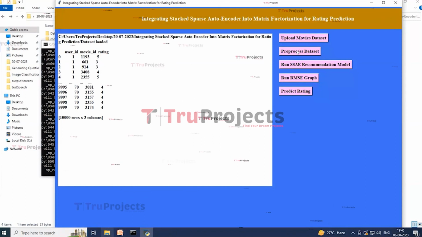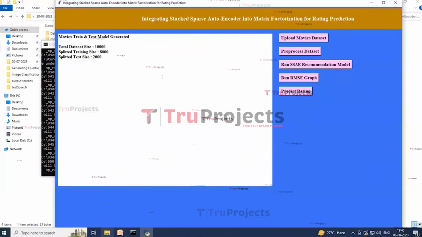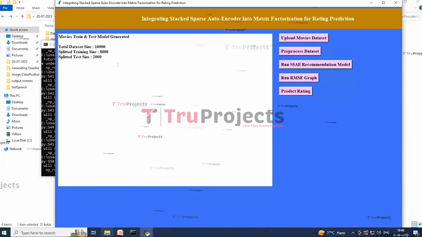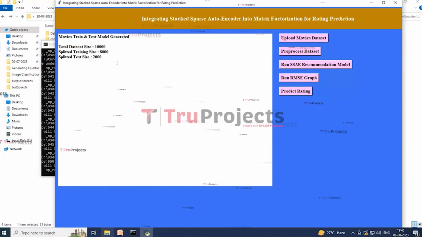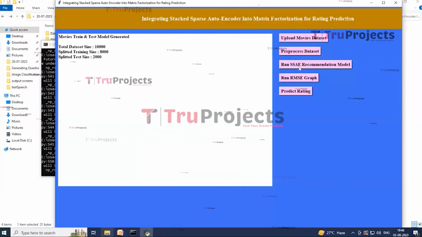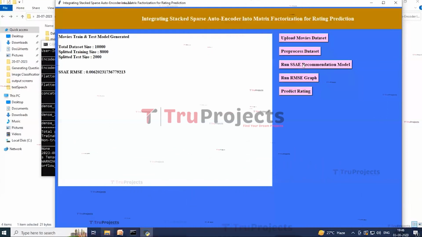And now click on pre-process dataset button to remove missing values and then build a matrix vector which can be input to the SSAE model. So here dataset cleaning process completed and we can see that the dataset contains 10,000 records and the application is using 80% dataset size, that is 8,000 records for training and 20%, that is 2,000 records for testing, and to calculate RMSE. So now the dataset is ready and now click on run SSAE recommendation model button to build the SSAE model.